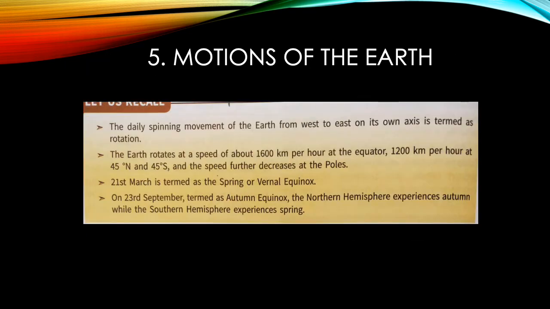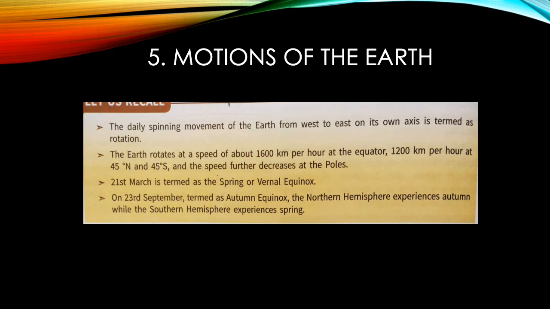Now we move to chapter 5, Motions of the Earth, and this lesson comes under geography. The daily spinning movement of the earth from west to east on its own axis is termed as rotation, and the other movement which we learnt about was revolution. The annual movement of the earth around the sun along a fixed path, which is called orbit, is called revolution.